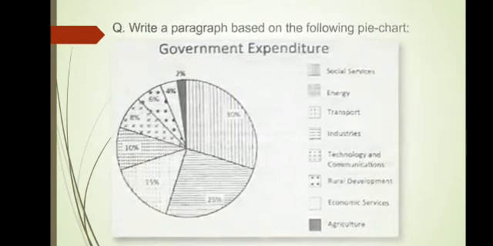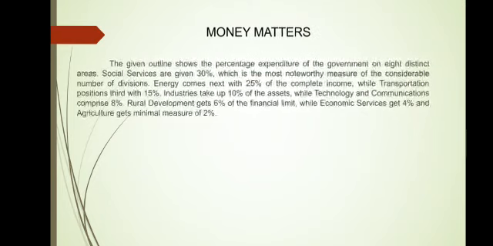Okay, so I go to the next slide where we have an answer written. The title that I have given is Money Matters, because it is all related to the government expenditures of the nation. I've written: the given outline shows the percentage expenditure of the government on 8 distinct areas. Social services are given 30%, which is the most noteworthy measure of all the divisions. Energy comes next with 25% of the complete income, while transportation ranks third with 15%.